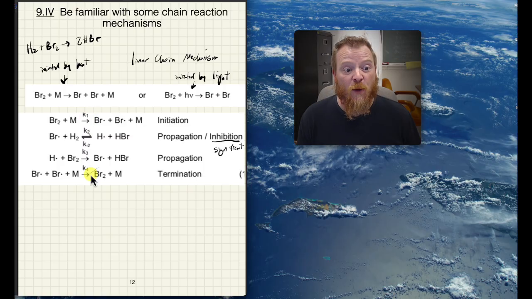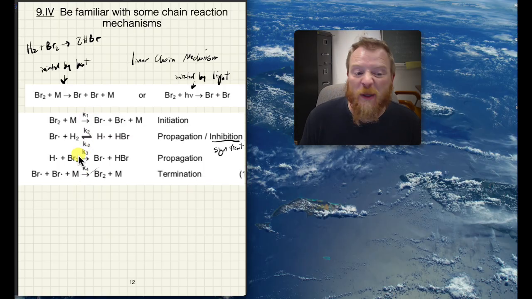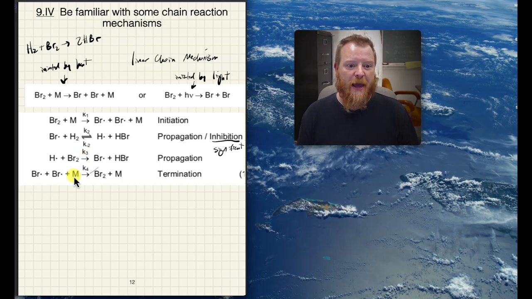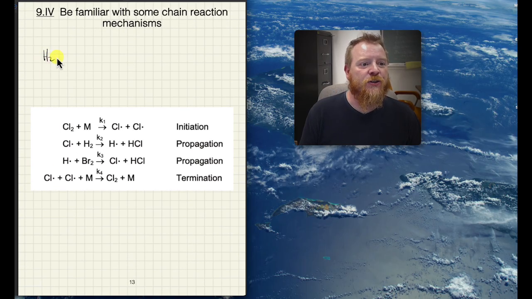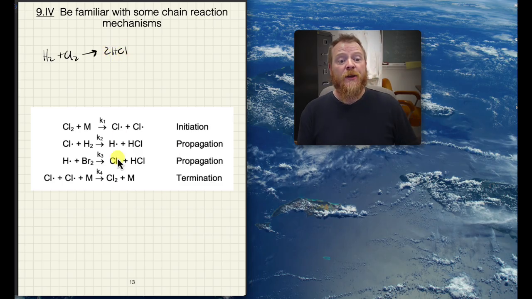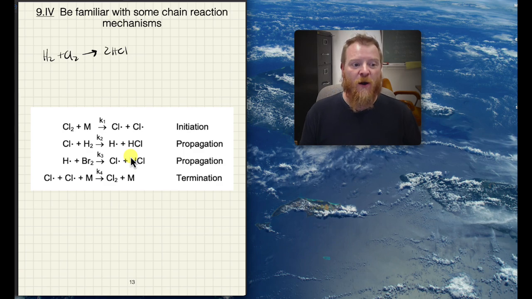So really that k1 and k4, that's the Lindemann-Hinshelwood equilibrium between the initiation steps. Okay. So something entirely different happens if we look at H2 plus Cl2 to make 2HCl. Notice here the inhibition step is completely gone. And again, that's due to relative bond strengths of now HCl and HBr and H2. We'll flesh that out in more detail in our live lecture.